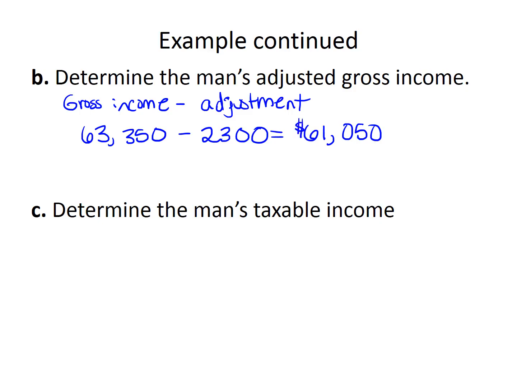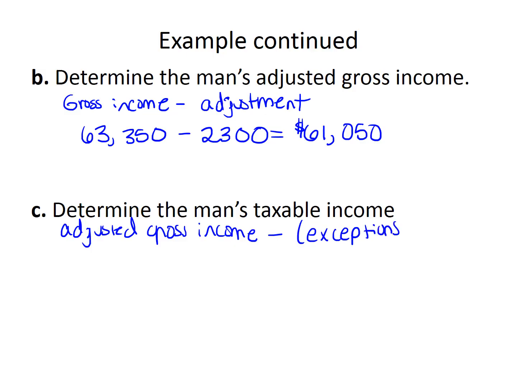The other numbers in there are the personal exemption and the deductions, which is how we calculate the man's taxable income. Okay, the man's taxable income, remember from a previous slide, is the adjusted gross income minus the exemptions and deductions.